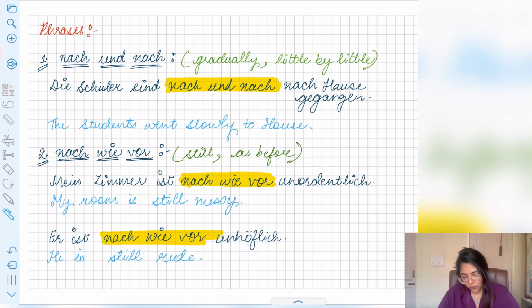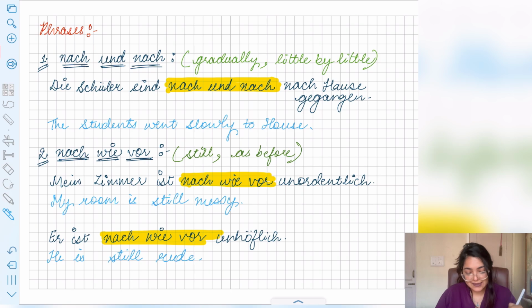Right? Now going on to the next one, for phrases. Now there are two or three phrases with nach which you can use while writing and also while speaking. So the first one is nach und nach. Nach und nach means very slowly, gradually. Right? Die Schüler sind nach und nach Hause gegangen.